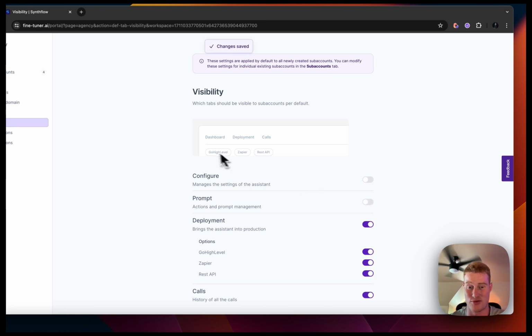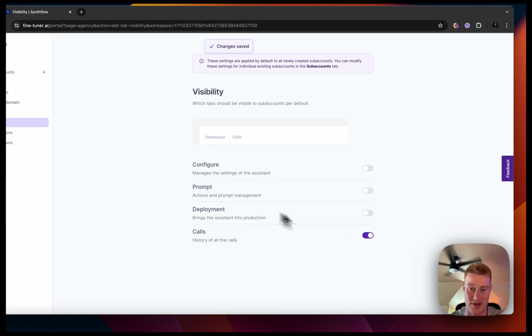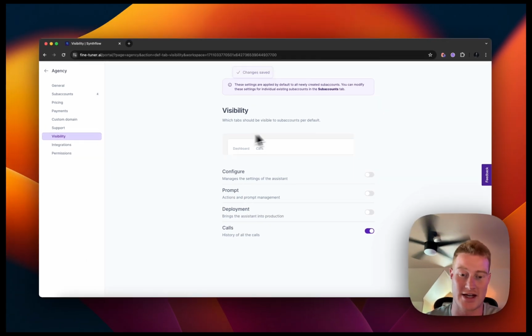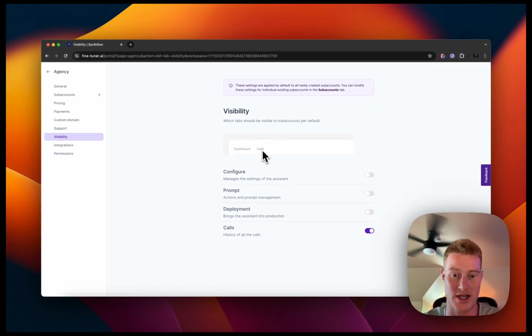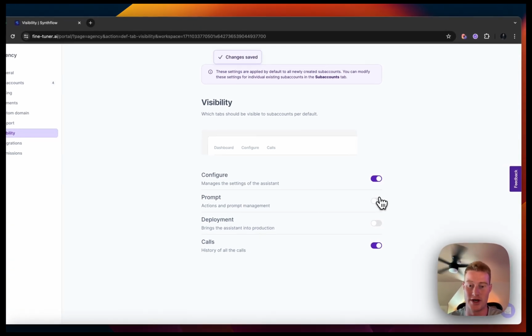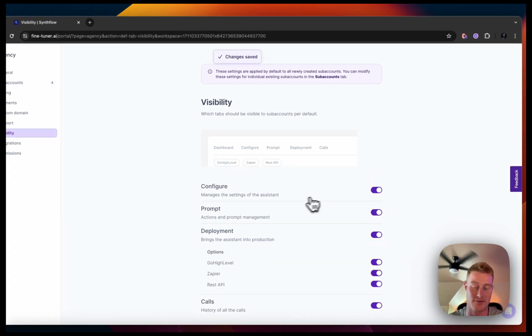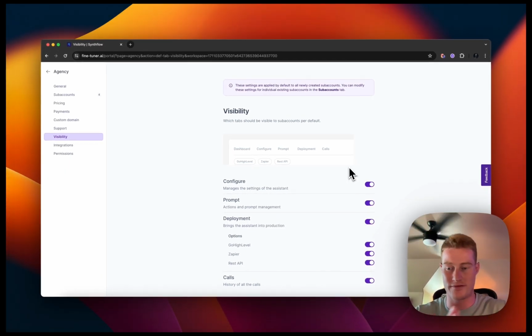If you don't want them to access the prompts, you could turn that off. If you don't want them to be able to deploy things, you could turn that off. If you literally just want them to have access to the dashboard and to the calls so they could see all the different calls that go through, that is a possibility. But I'm going to add all of these because for me, I would like my clients to be able to touch those if they want to. Just know it's an option to toggle that off if you are offering a done-for-you service for your clients.